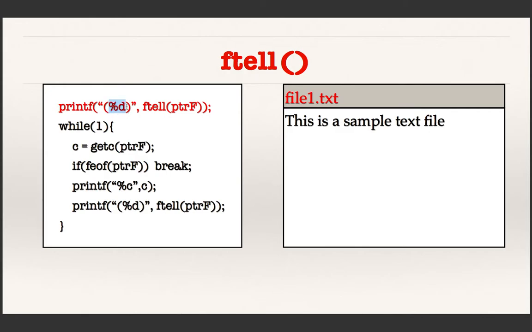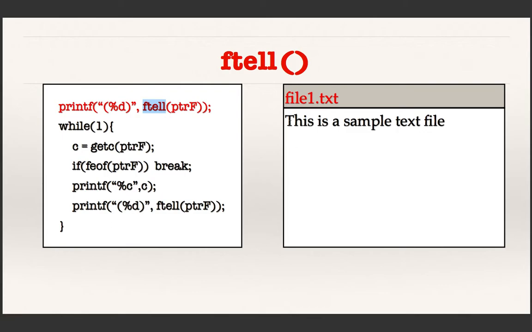Because I use %d, a decimal number is to be displayed. So naturally here I have to give the decimal number that I have to display. That means ftell is returning a decimal number, which is nothing but the index of the buffer, that is, the index of the next character from the file.